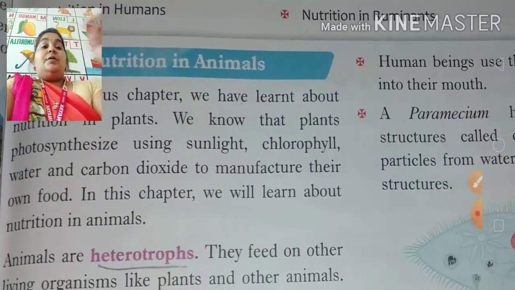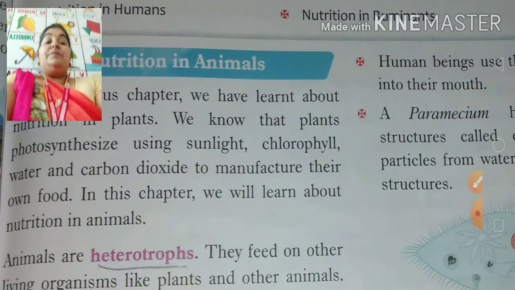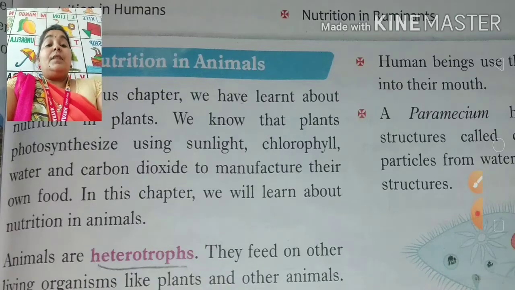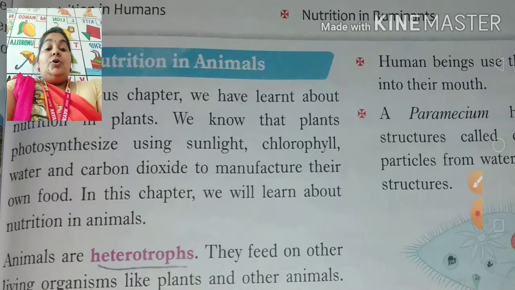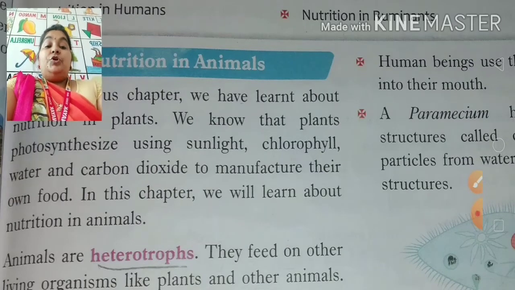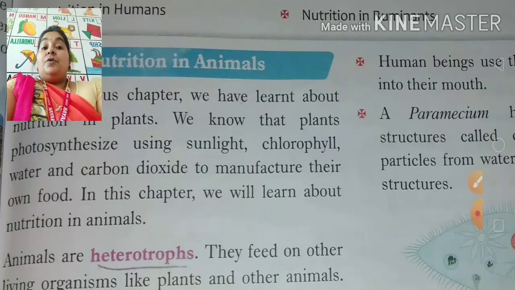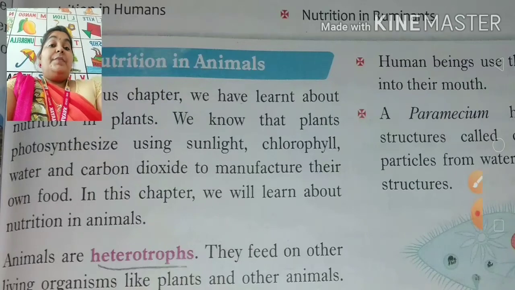Here comes a recap of the previous chapter. In the previous chapter you have learned about nutrition in plants. We know that plants photosynthesize using sunlight, chlorophyll, water and carbon dioxide to manufacture their own food. In this chapter you will learn about nutrition in animals, how different kinds of animals take in their food, how they absorb it from their environment.